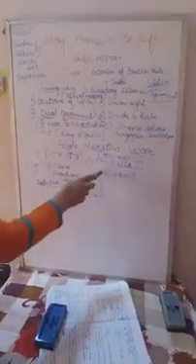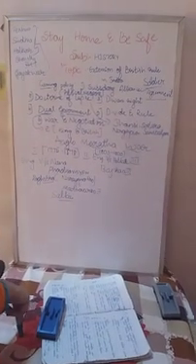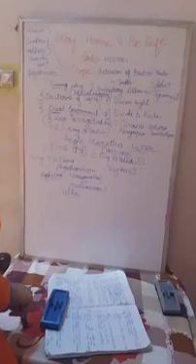And who made him Peshwa? Sahu, Shivaji's son actually. You have to recall last year's lessons. Shivaji's son was Sambhaji, and Sambhaji's son was Sahu. Sahu made him Peshwa.